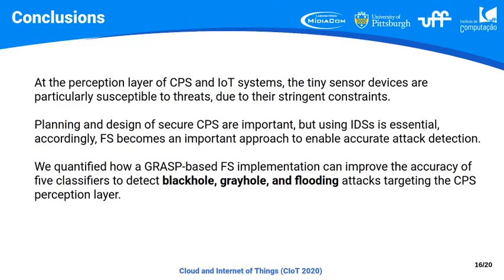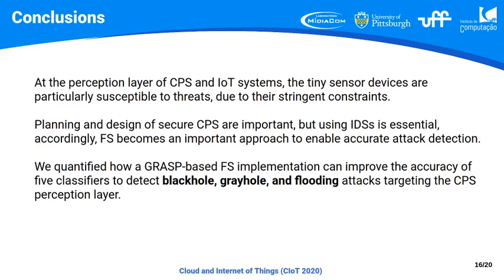its behavior is harder to detect than black hole or flooding attacks. So as a conclusion, we can see that the perception layer of cyber-physical systems and IoT systems has some tiny devices, and these devices are particularly susceptible to threats due to their strained constraints. Planning and designing a secured CPS are important, but using an IDS is essential, because many times it's not possible to stop all the attacks before they occur.